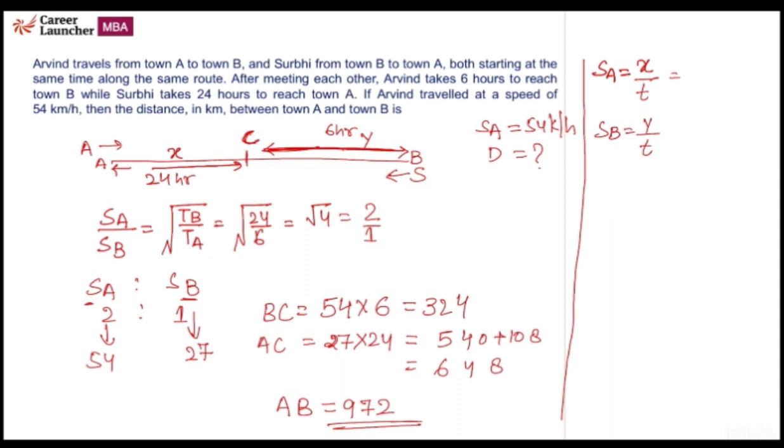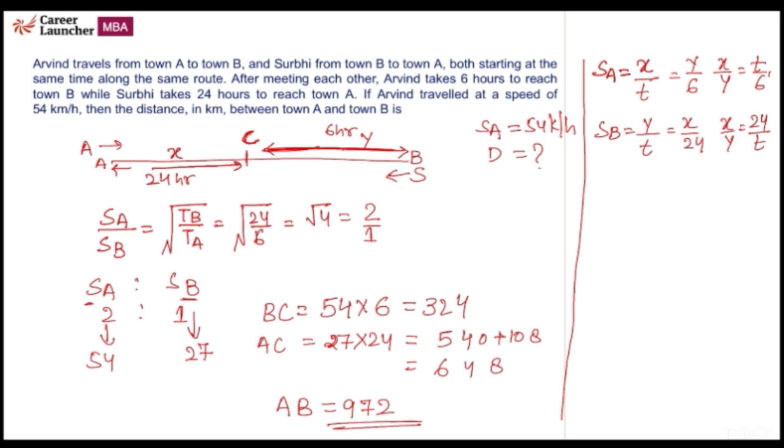and in the second part it is given that Arvind covered y distance in 6 hours and Surbhi covered x distance in 24 hours. These two values are equal. From here we will get x upon y is equal to t by 6, and from here we get x upon y is equal to 24 by t.